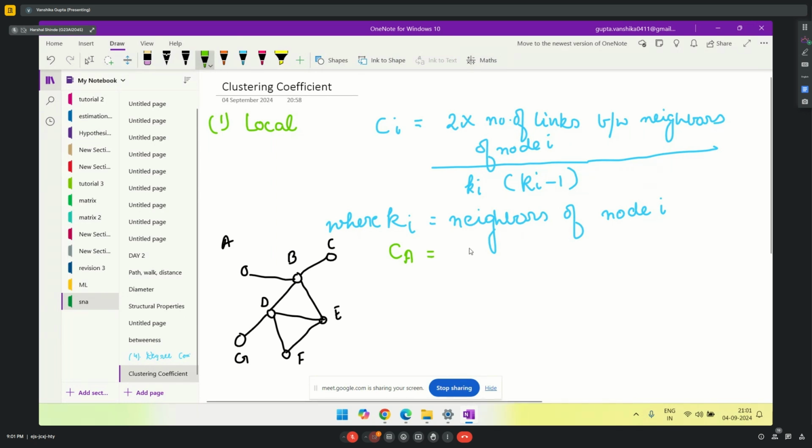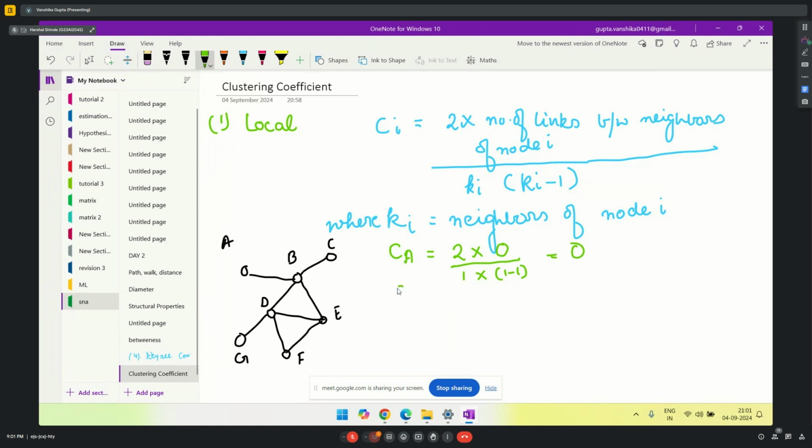So what is my formula? 2 multiplied by the number of links between neighbors of node i. First of all, I'll see who are the neighbors. Node A only has one neighbor, that is B. So of course there will be no links between the neighbors as there is only one neighbor. So my formula will be 2 into 0 divided by 1 into 1 minus 1. So this tends to be 0.